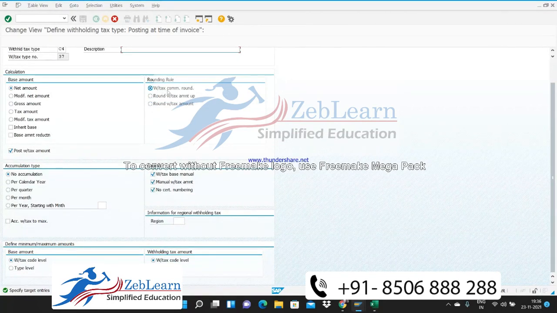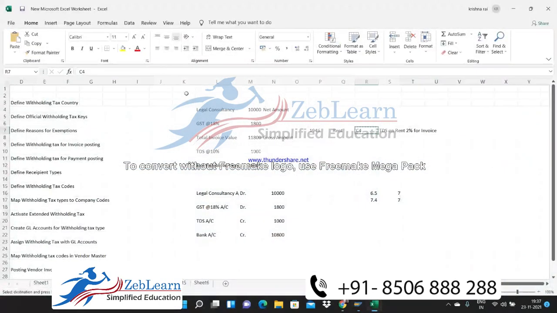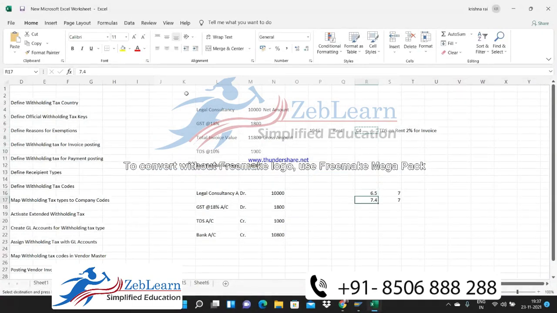So this is the first rule, which is saying commercial roundup. Then this is withholding tax amount up. You know that if it is up, it will go to the next level. Always, if there is any value in decimal, it will increase the value.